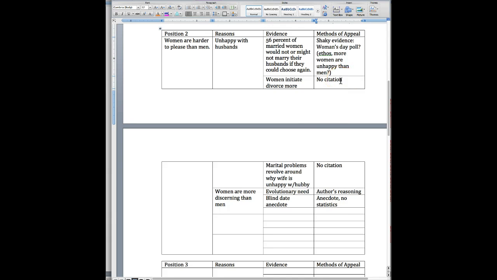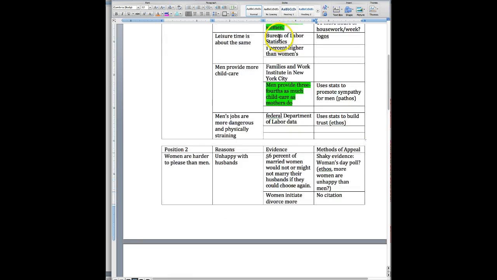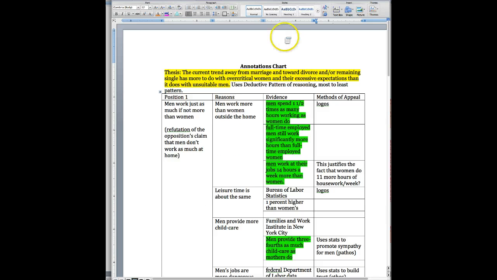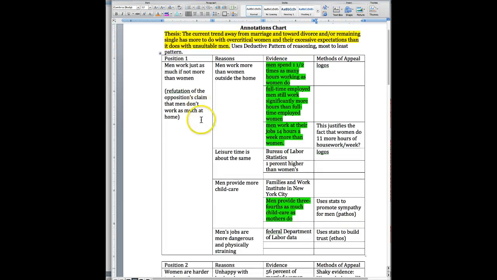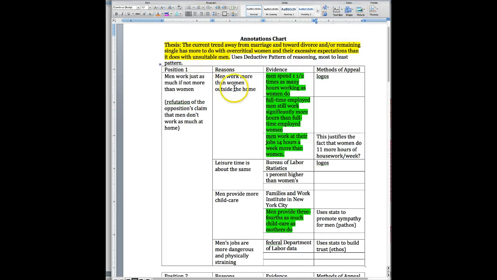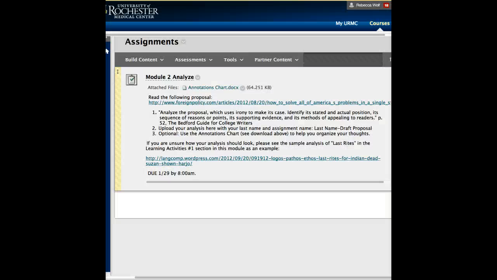they just are going on stories and claims that have no evidence or citations or statistics or facts to back them up. So that is what I would use this annotation chart for, to help me write a summary of what the author's thesis is, what the author's positions are, how they use reasons to support those positions, and how effective their evidence was at convincing me of these reasons. Okay, back to our assignment in Blackboard.